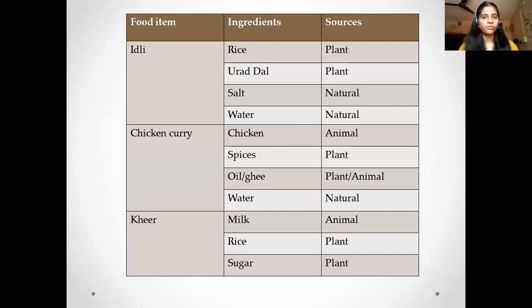So what are the sources for these ingredients? Rice we obtain from the plant. Urad dal we obtain from the plant. Salt is a natural source, and water as well is a natural source.